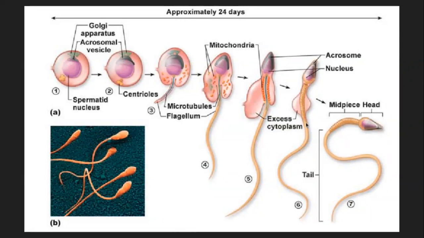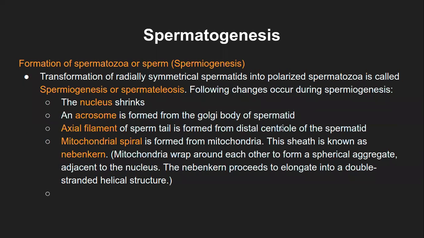So that is the mitochondrial spiral, which is around the axial filament, on the tail portion of the spermatid. I hope you are getting clarity on all this structure, and there are too many terminologies, but we really can't help it. We have to know all of them.